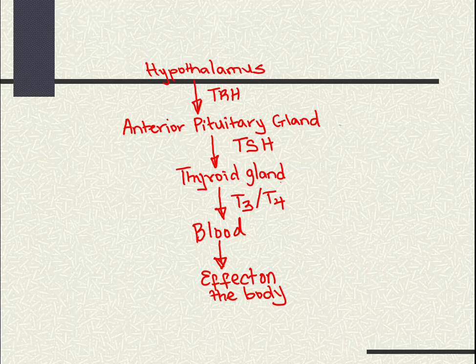So now that we have finished chapter 17, I do want to encourage you to study each hormone that we have covered. Make sure that you can generate a chart like this one. Okay, start off with the hormone. Determine the endocrine gland that produces the hormone. Determine the stimulating hormone that causes that endocrine gland to produce the hormone. Know the gland that produces the stimulating hormone.